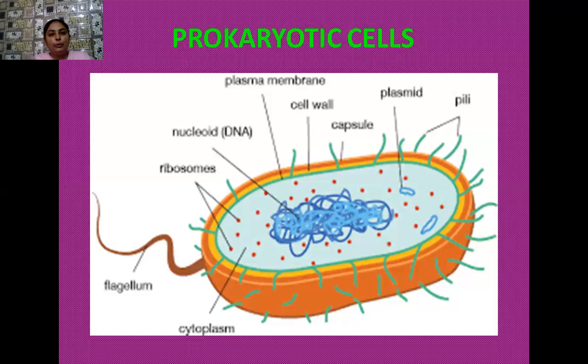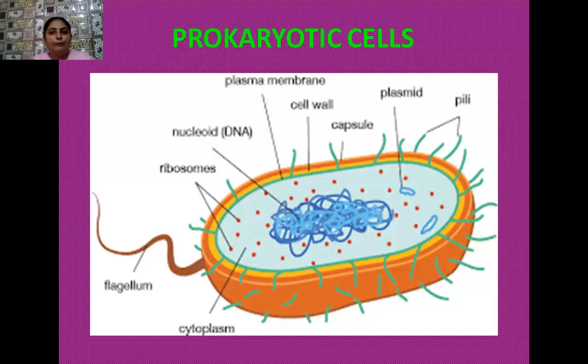Lastly, I want to tell you that there are special hair-like structures which are pili or the fimbriae. What about these? These are very special types of structures, and they act as adhesives for the bacteria when the bacteria wants to join itself with some host organism or some substratum. The substratum may be soil, or it may be a rocky surface.